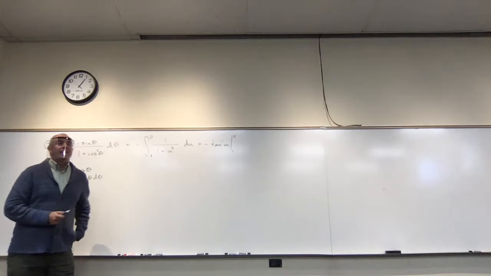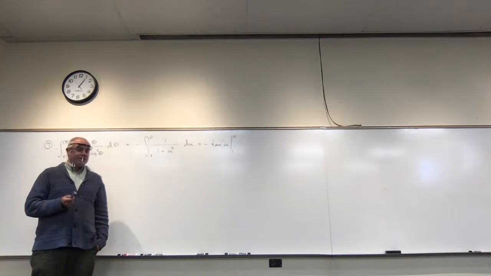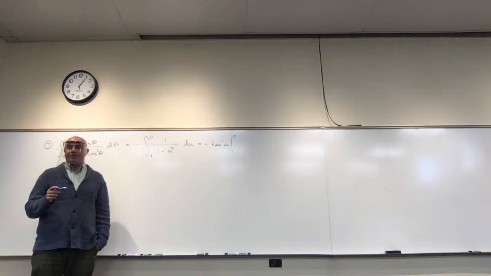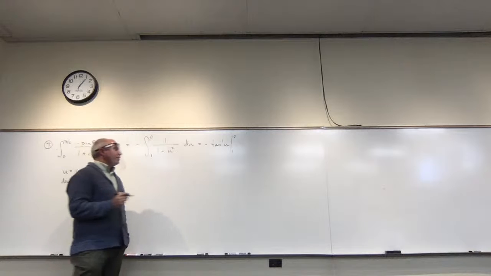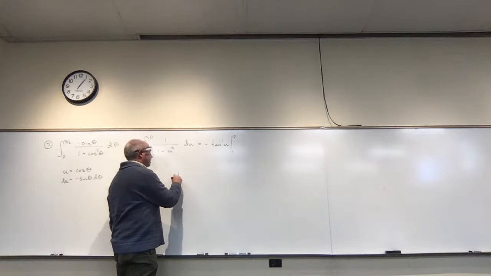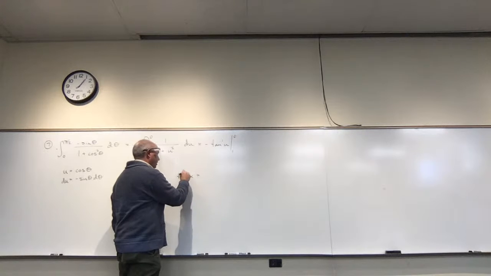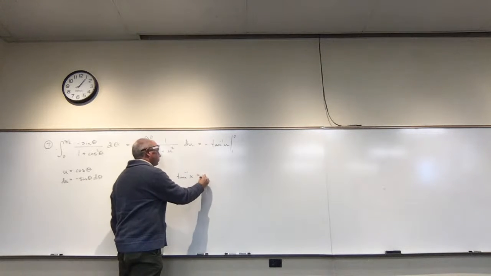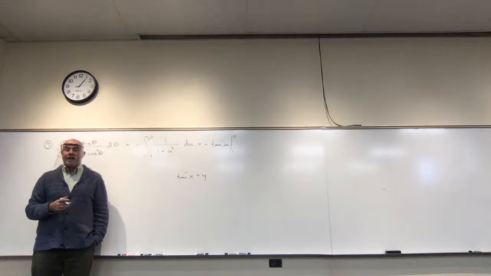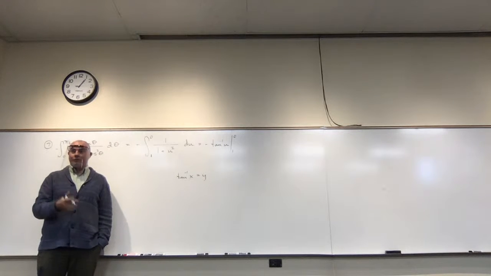It's a good question. Where it comes from is, do you remember implicit differentiation from calculus 1? If you have tan inverse of x equal to y, let's say, and I want to know what's the derivative of y.